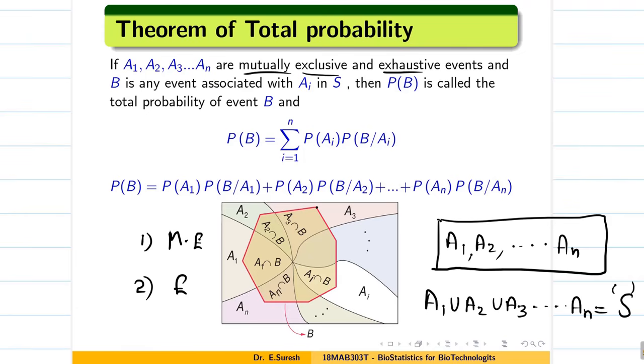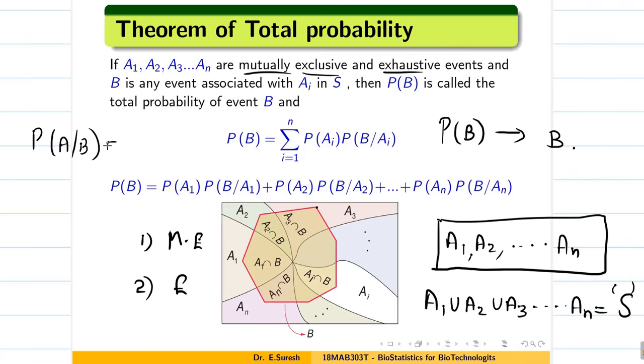Now when you find the probability of that event B, P of B is called the total probability of the event B. Since B is associated with all the events, P of B is nothing but, if it is associated with A1, probability of A1 into probability of B bar A1, because we know conditional probability. What is conditional probability?